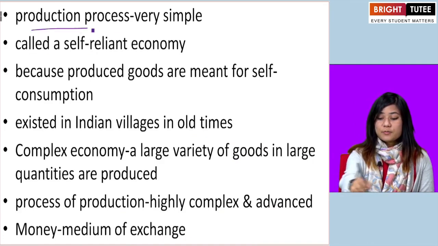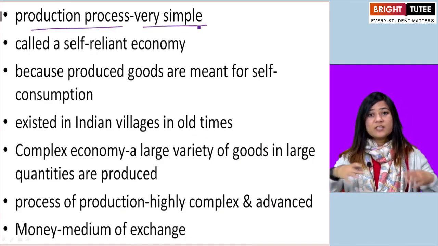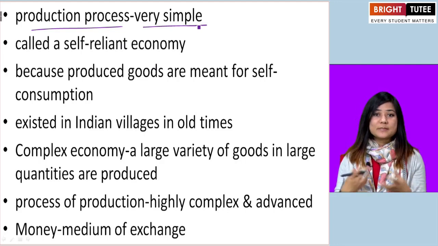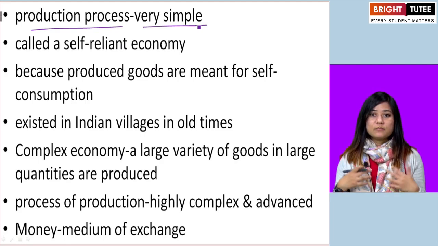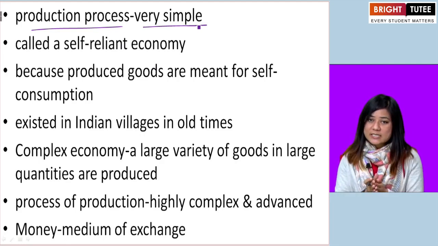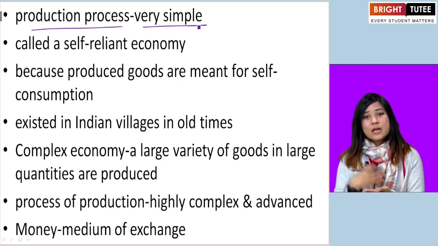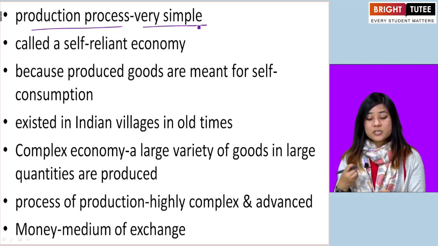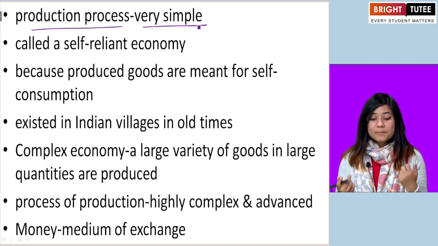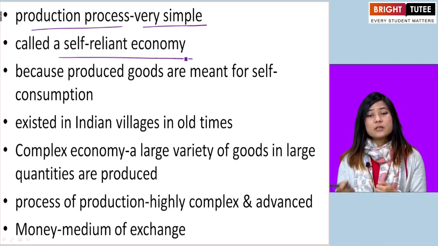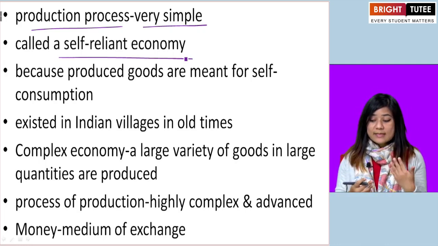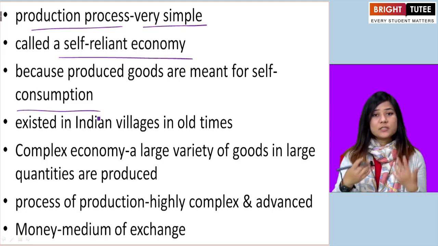Because the production process is very simple, they do not use complex methods to produce goods, and they do not have many needs. They have limited needs. Because of that, they make limited production. The production is very limited. Okay, and that is why they are called self-reliant economy, because the goods that are produced are produced for self-consumption.